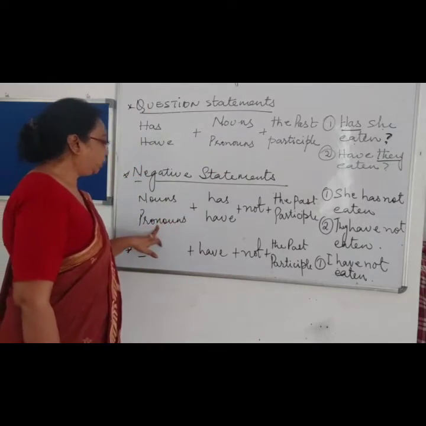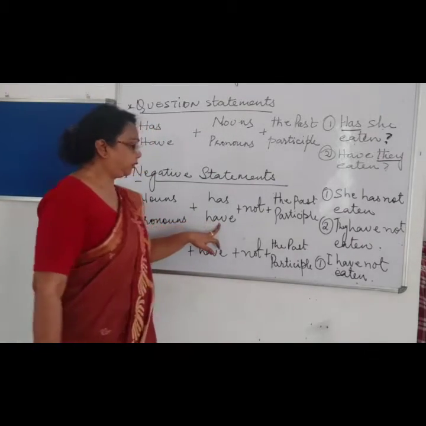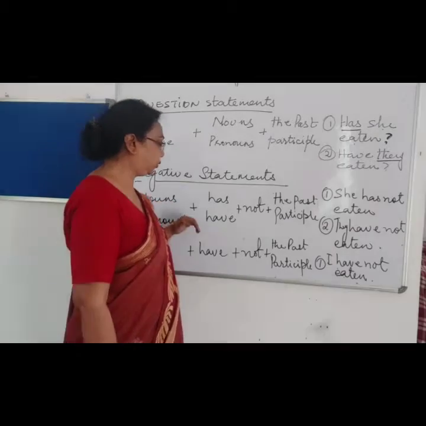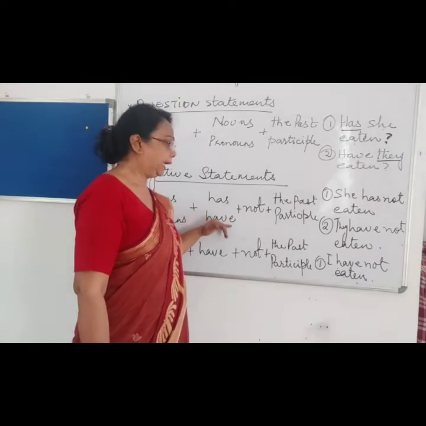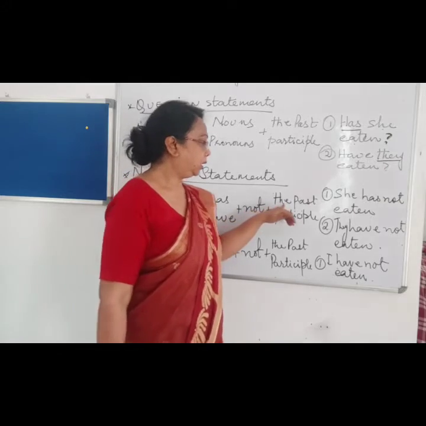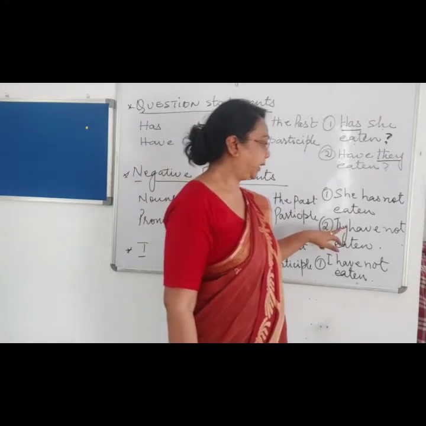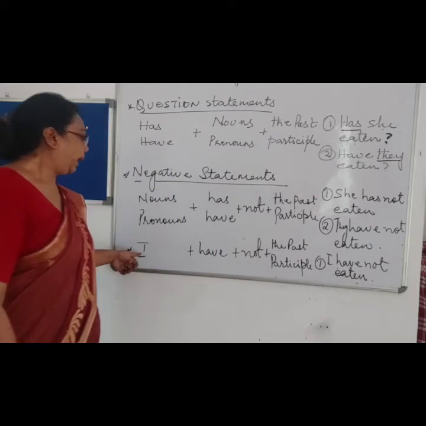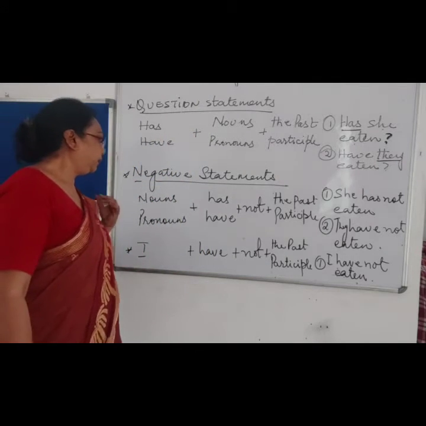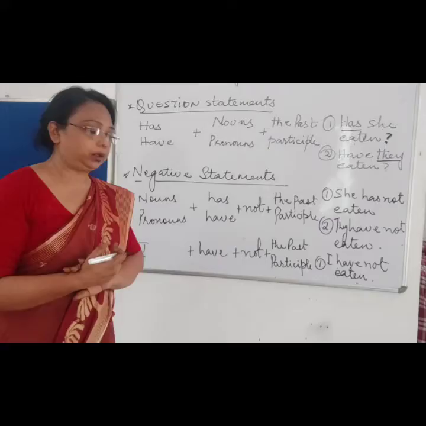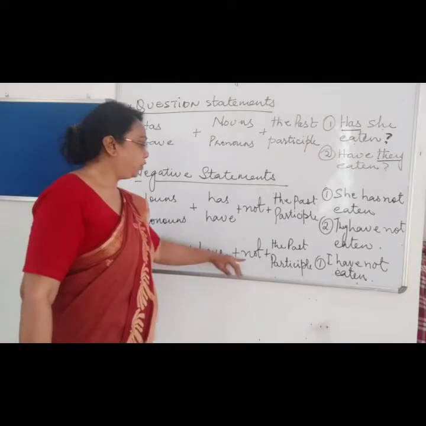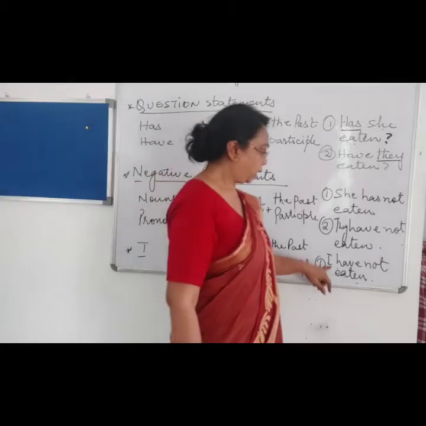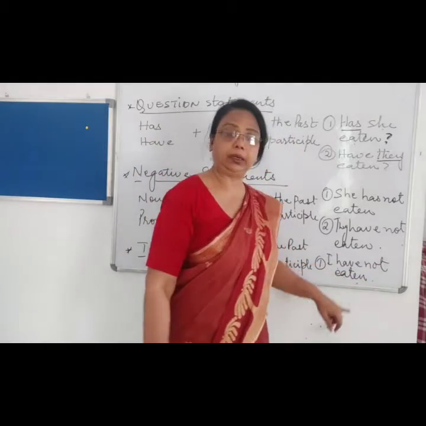If the subject is plural form, we add have, not, then the past participle. For example, they have not eaten. Right. I is considered as plural. Therefore, I have not, then the past participle. So, I have not eaten.